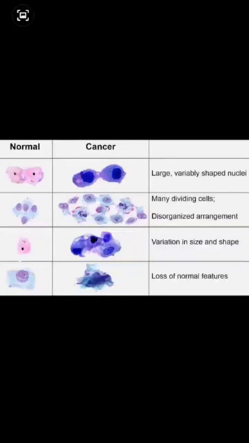Lastly, there is loss of normal features of the cell, and malignancy is also a very important characteristic of malignant cells, when the cells lose control over cell division and then spread to other parts of the body. Other characteristics include loss of adhesion, meaning malignant cells show less adhesion to the support, and greatly increased mobility, that is, they move around a lot.